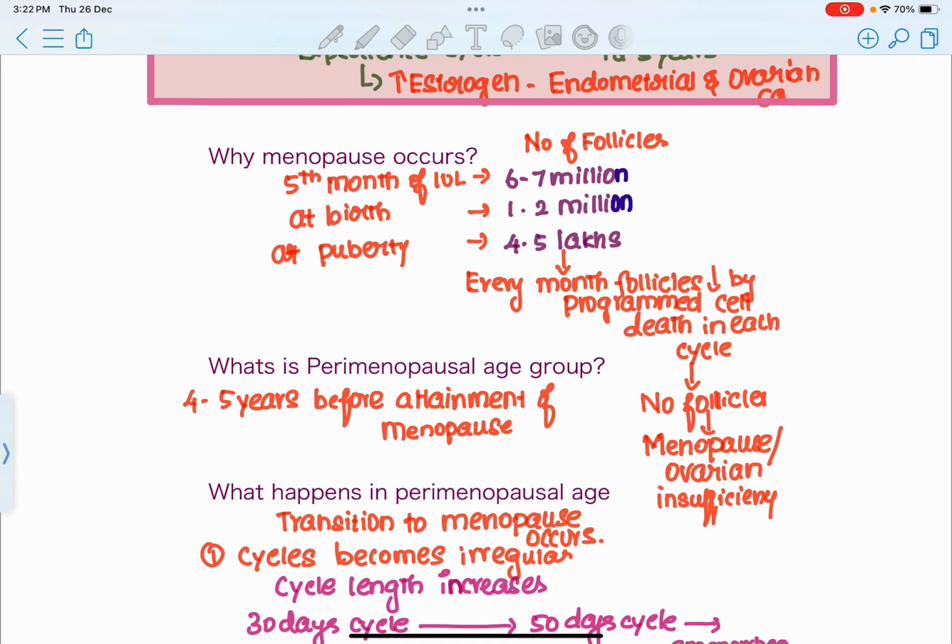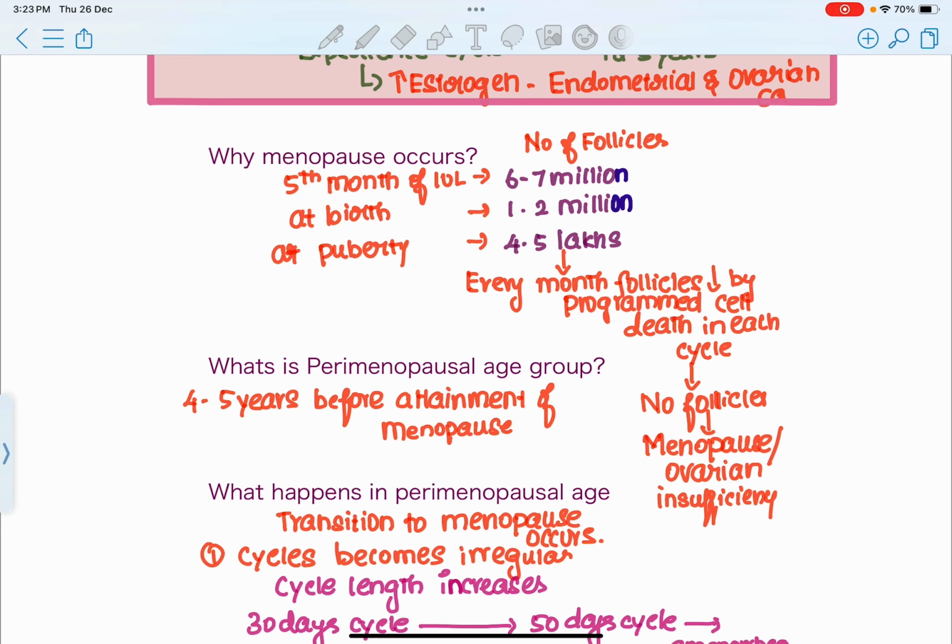After puberty, when the female attains menstruation every month, the number of ovarian follicles continues to undergo programmed cell death and decrease in number. Right from the 5th month of intrauterine life, the ovarian follicles were undergoing programmed cell death and it became 1 to 2 million. After that it became 4 to 5 lakhs.